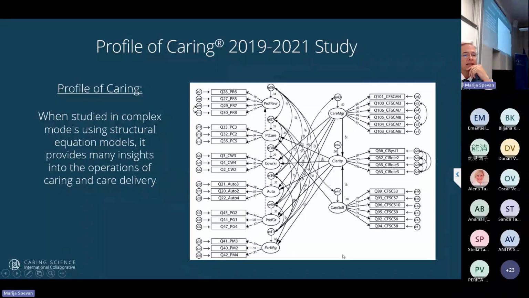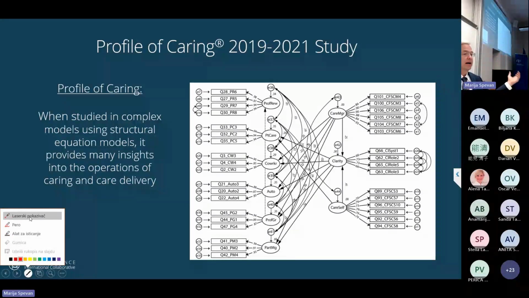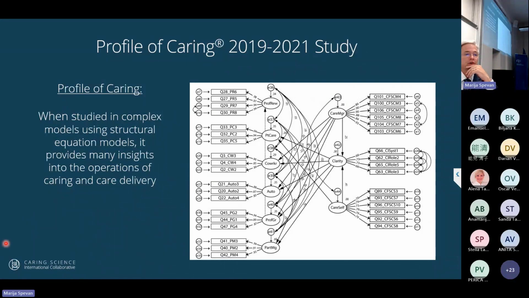Now here you can see that caring for self, this is in the bottom right, only predicts one variable, caring for the patient. Now this is consistent with Jean Watson's theory that in order for us to care for others, we have to care for self. How can we give out to others if we're empty ourselves? We need to be full so we can give to others. And so this supports her theory.